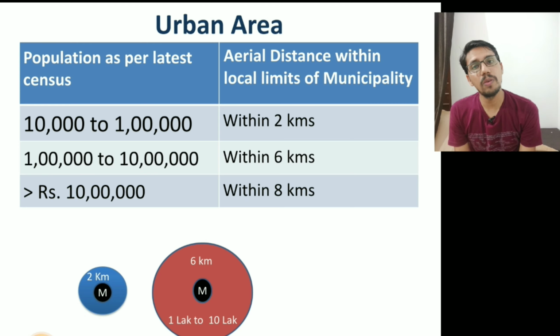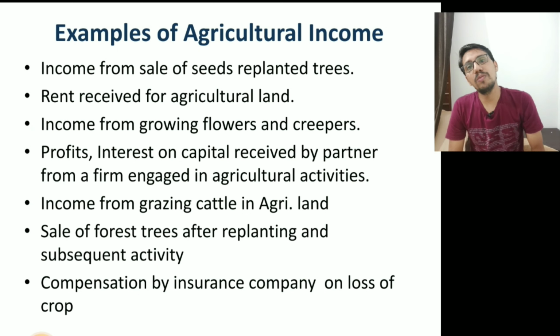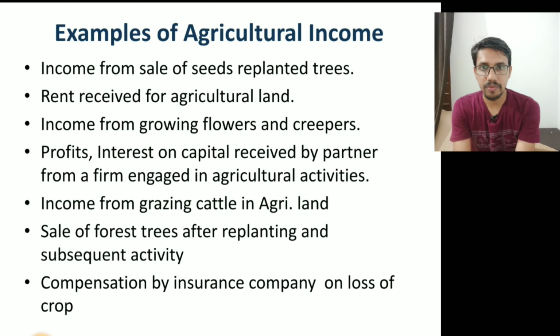Now, if the population of the municipality is more than 10 lakh, then an area within the 8 kilometers is treated as urban area. Now, let's check some of the examples of the agricultural income. By this, you will get a complete idea regarding agricultural income. Income from sale of seeds and replanted trees is agricultural income. Rent received for agricultural land is treated as agricultural income.